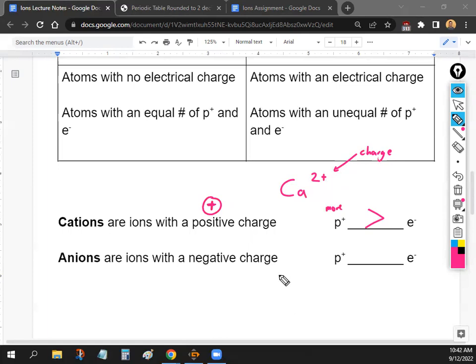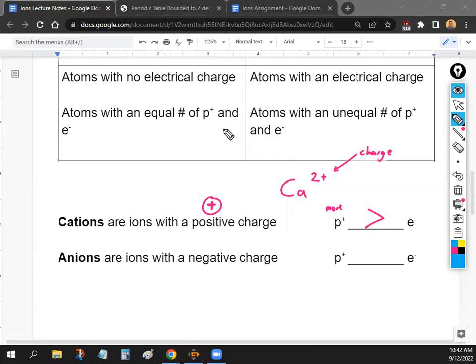You can kind of take down the parts that you need. So if you just need cations or more protons than electrons, just write that. You don't need to copy down everything word for word. Again, this is your notes for your studying and your assignment. So you guys can paraphrase things, take just the important parts. And I record all these, so they're up there on Canvas for you if you miss out on something.